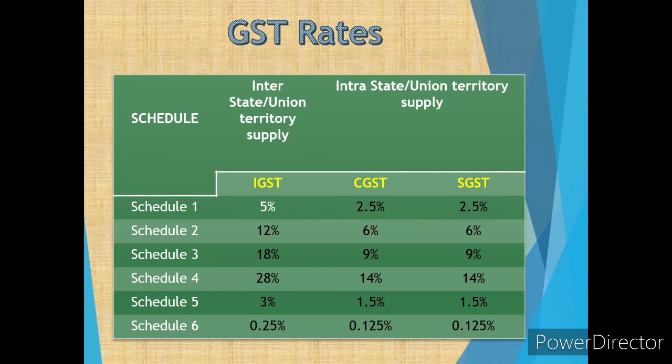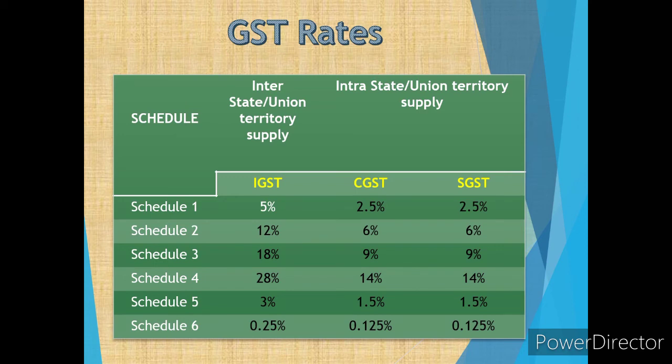The schedules 1, 2, 3, 4, 5 and 6 are the schedules where different kinds of goods and services are included. Schedule 1 has particular kind of goods and services, 2 has different kinds of goods and services, 3 has different, 4 has different, then 5 and 6 have different, right?